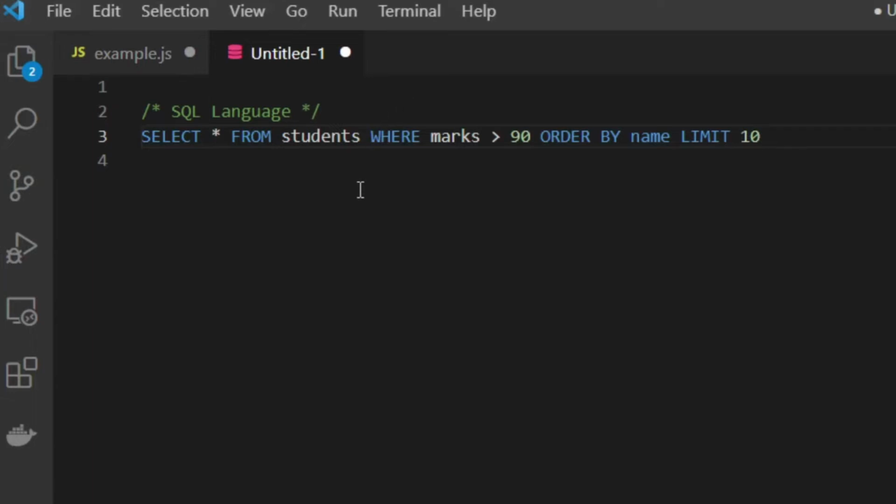So we are saying that give us all the students where marks are more than 90, sort them by their name, and only give us the top 10. So we have provided a logic, a what query, but we haven't mentioned how to do it. So the language internally, or the SQL internally, will handle it for us.